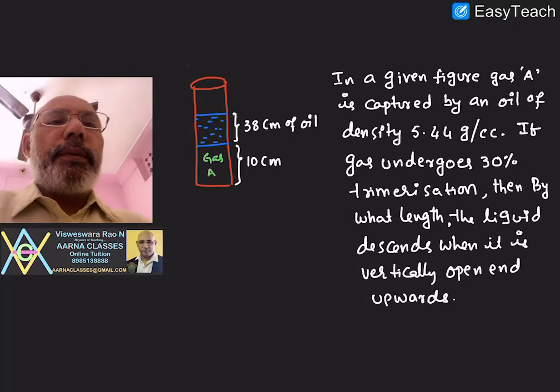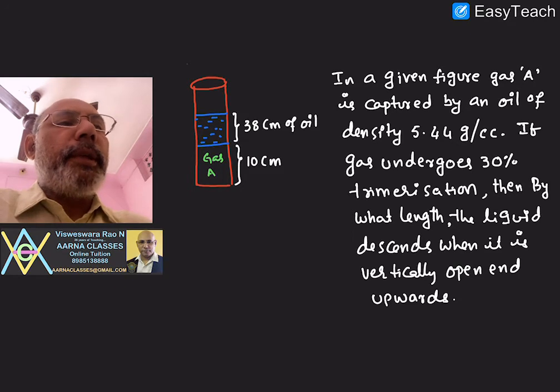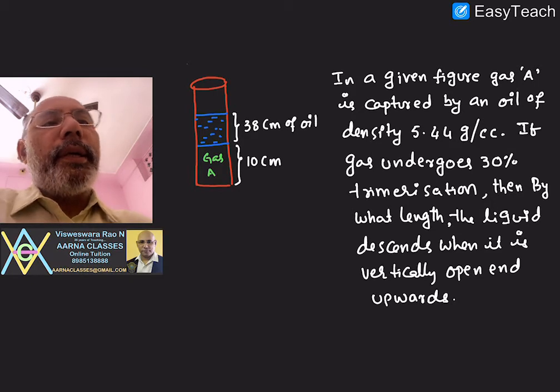Hello students, today I am going to discuss one problem in physical chemistry. You are seeing a figure here. This is a glass tube and this is gas A trapped under an oil. The length of the oil is 38 centimeters. The length or height of the gas is 10 centimeters.